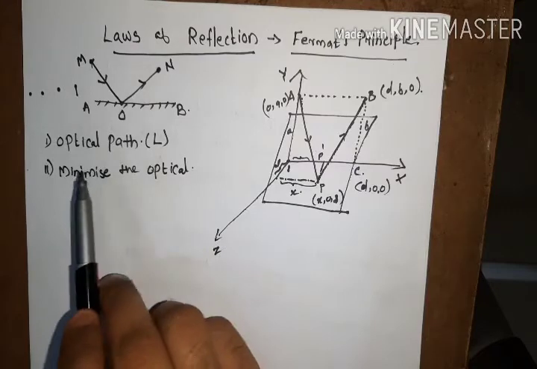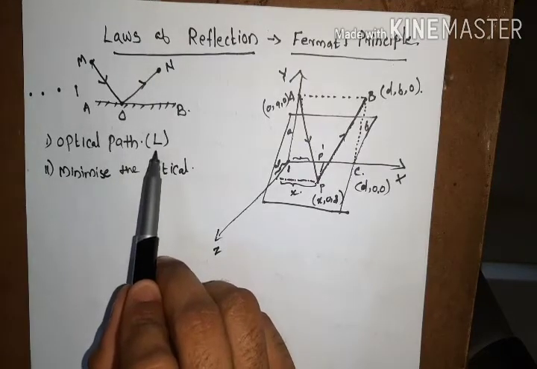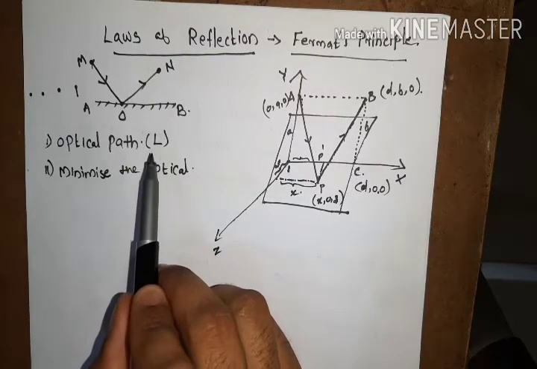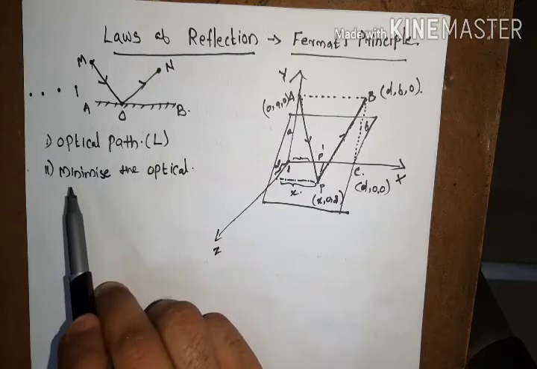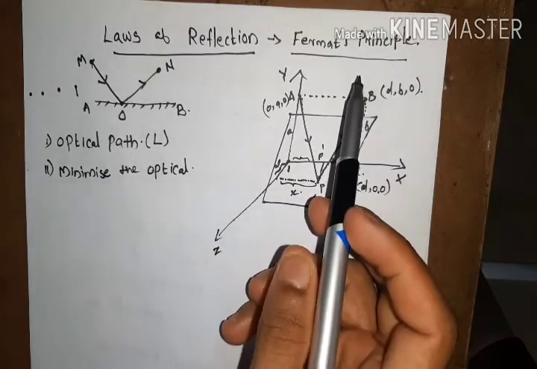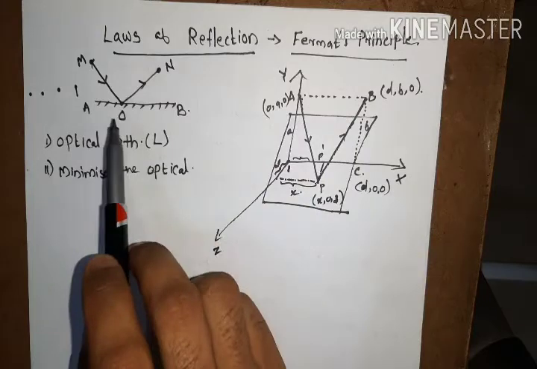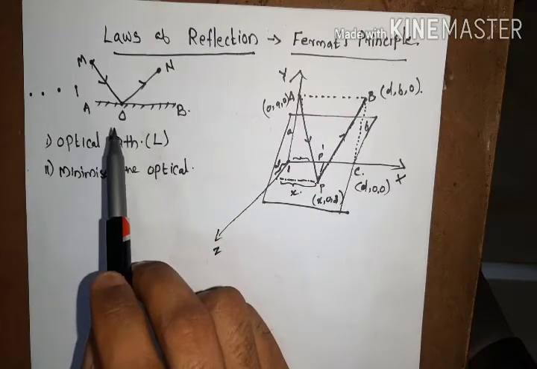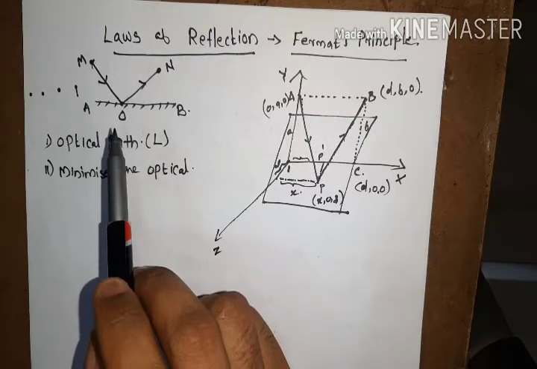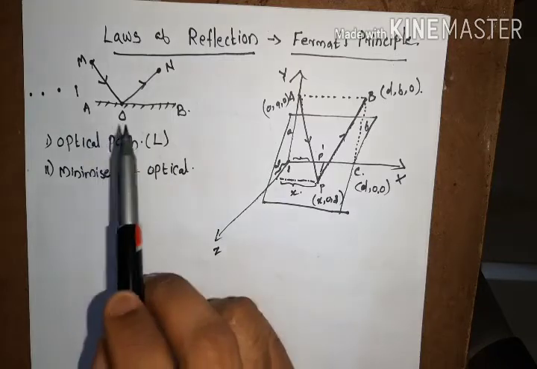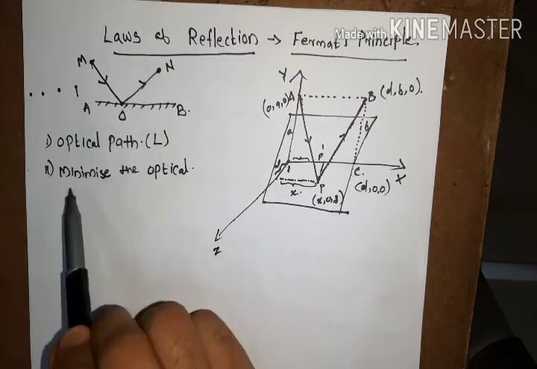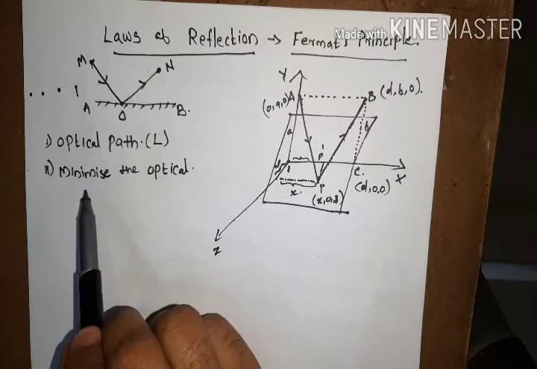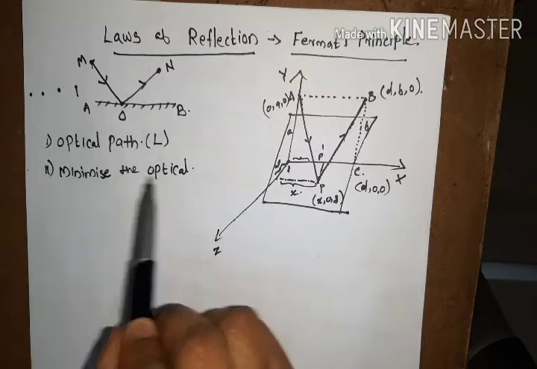So we first find this optical path L, and in the second step we apply Fermat's principle. That means for the reflection phenomenon, the correct optical path is the one in which the geometrical distance, and similarly the optical path, is minimum.